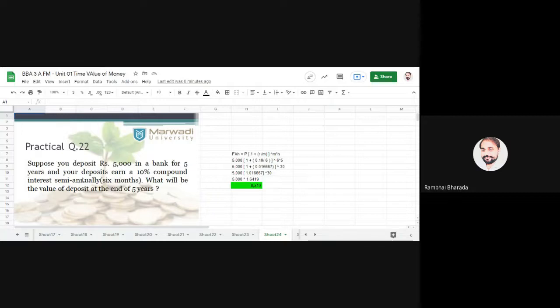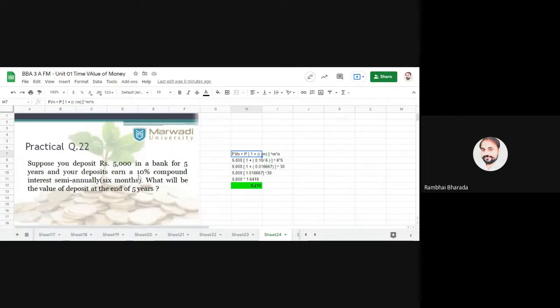Whenever words like semi-annually, quarterly, monthly, half yearly are there, and compounding interest, these two are there, you need to use this one: FVN is equal to PV (1 plus R upon M) raised to M into N. Here M stands for the number of times interest is calculated in a year.